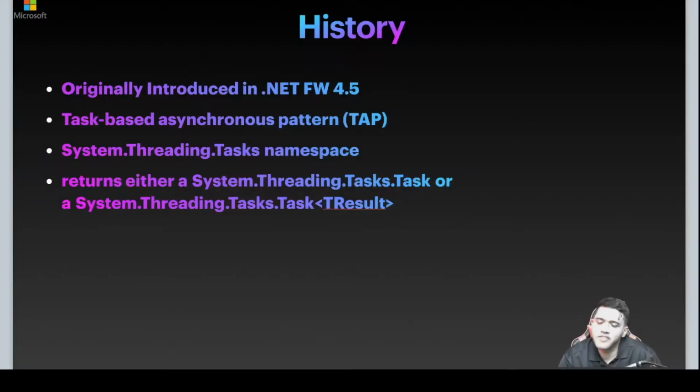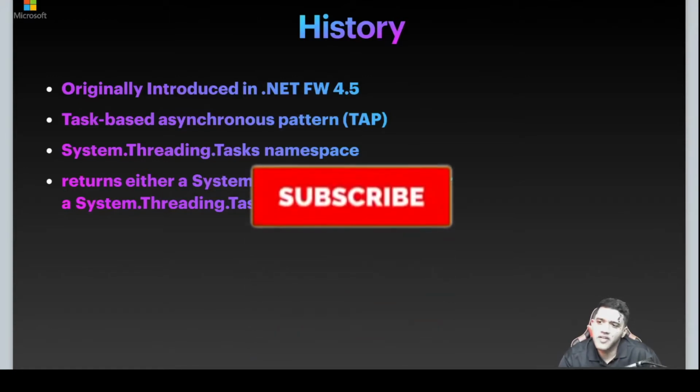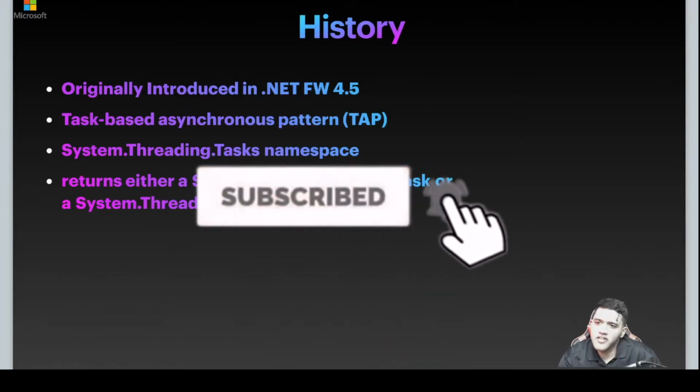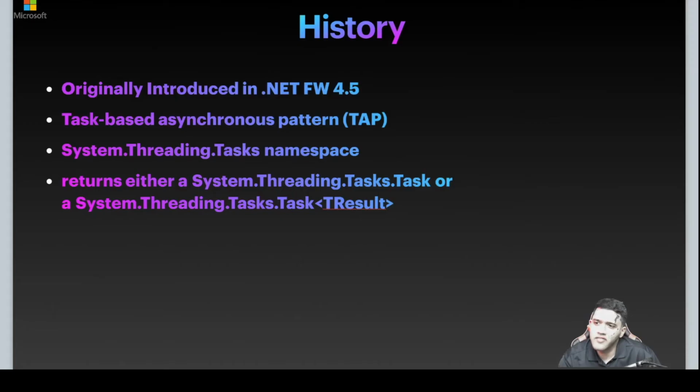So let's talk about some history with async await. It was originally introduced in .NET Framework 4.5. It was known as the task-based asynchronous pattern, and there's only one namespace for async await, which is System.Threading.Tasks, and it returns either a task object or a task with a template class. For example, it can be task of int, task of string, or task of any custom class.